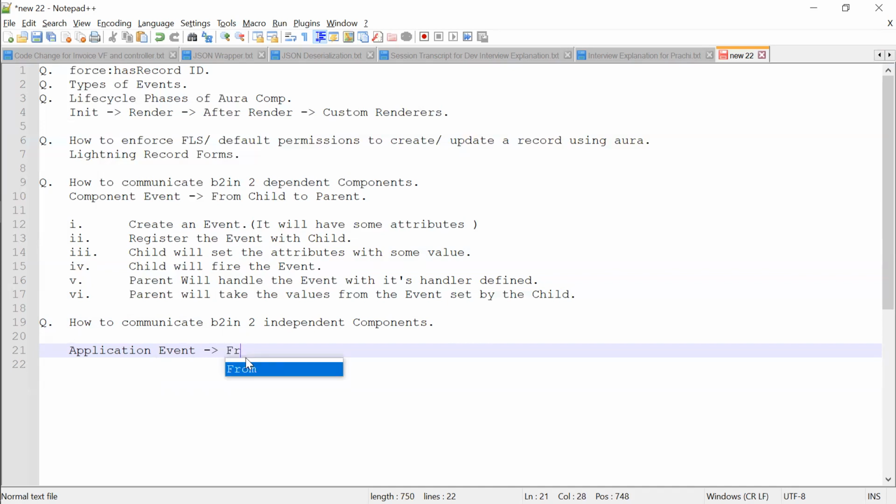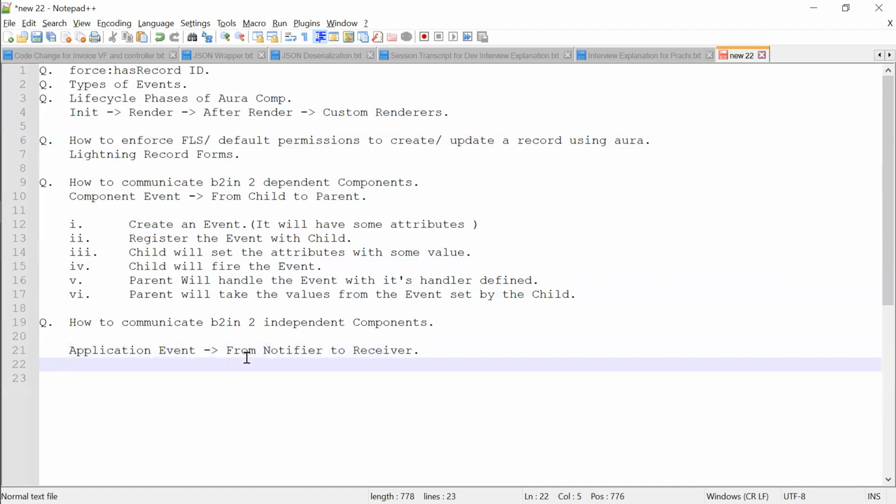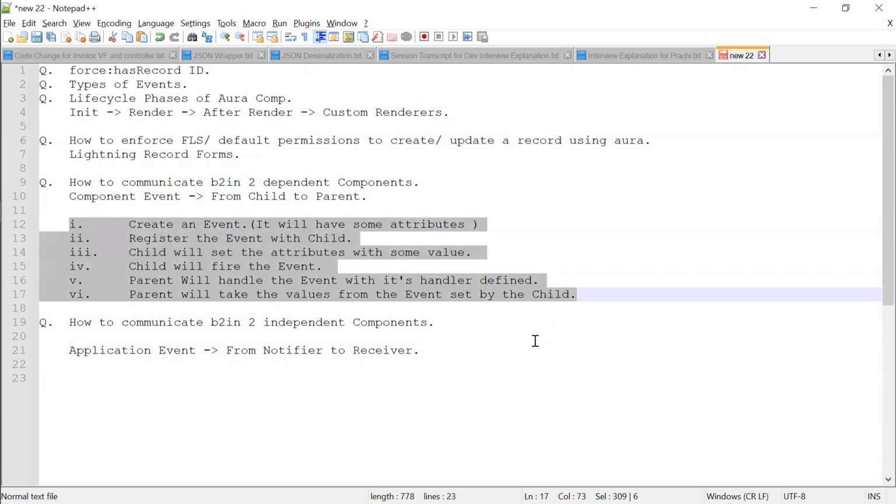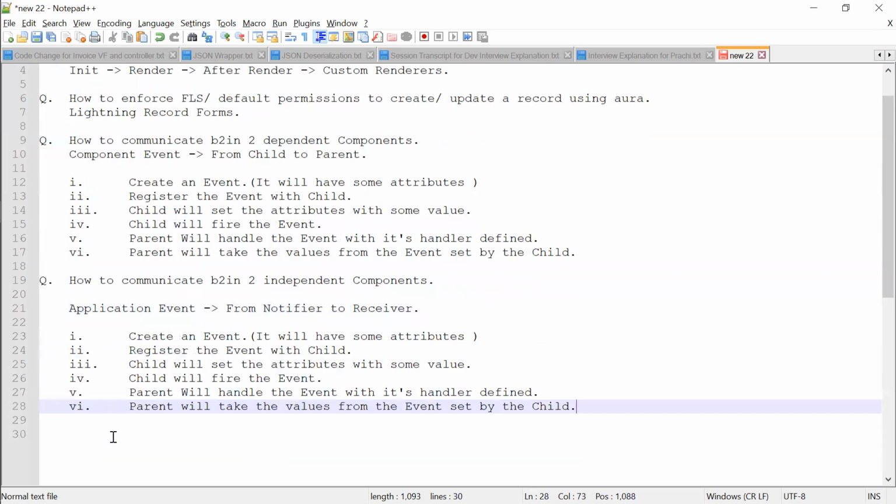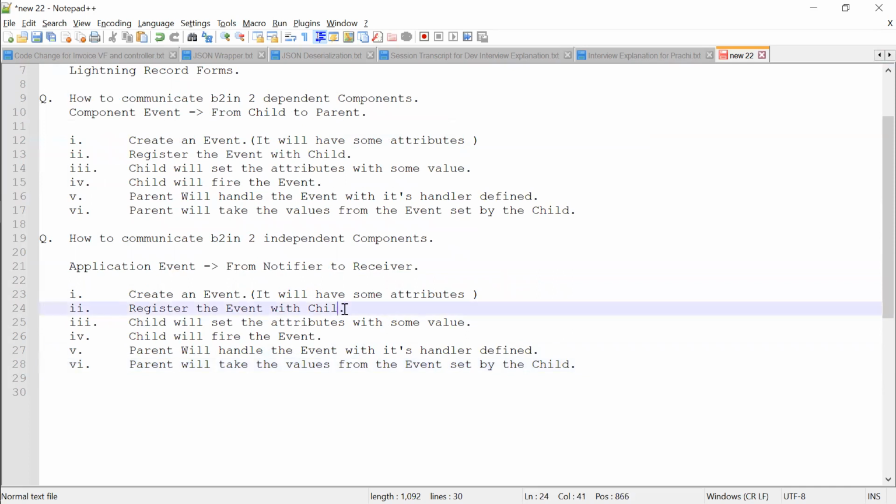From one component, the component which will fire the event will be the notifier, and the component which will receive the event and handle it will be the receiver. The same thing will be there. Same steps you need to follow. But the syntax will be different for application event and syntax will be different for component event.